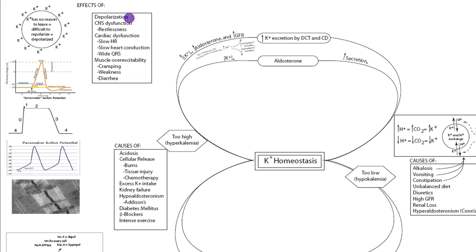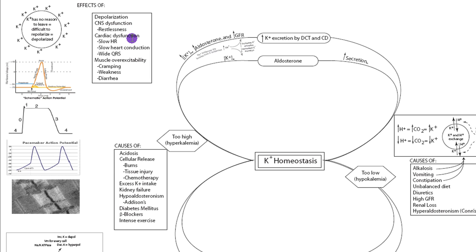Since in all excitable cells, repolarization is dependent on potassium leaving a cell, that means the extra potassium outside the cell is going to make it hard for potassium to leave when we're trying to repolarize the cell. That leads to hyperexcitability, and in the CNS, that can lead to a lot of different functions. A primary one would probably be restlessness and overexcitability.